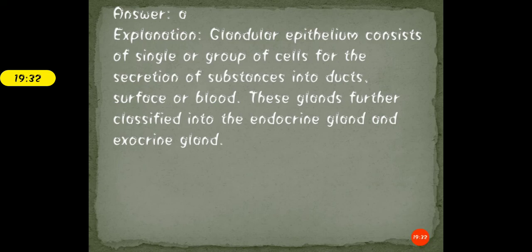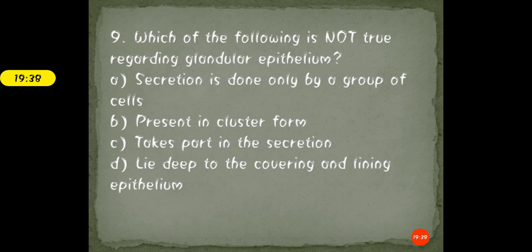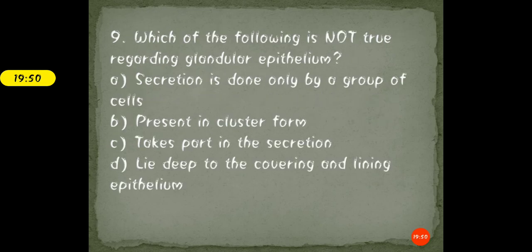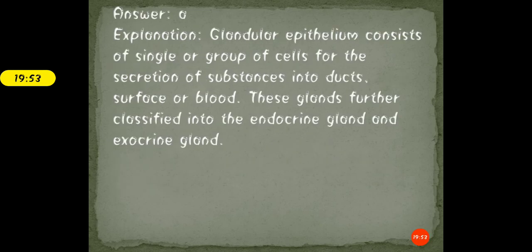These glands are further classified into the endocrine glands and the exocrine glands. So, students, the question was asking what is not true regarding the glandular epithelium. The correct answer is option A, that secretion is done only by a group of the cells. That is not true. It may consist of a single cell or a group of cells that performs the function of secretion.